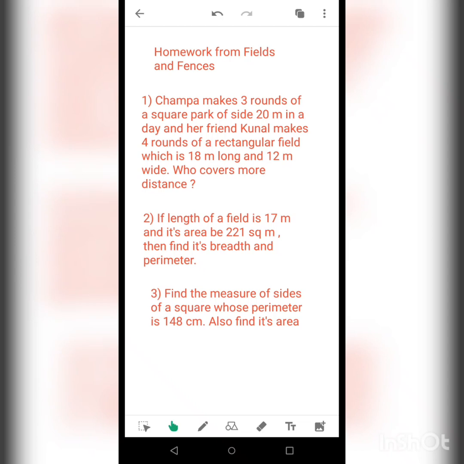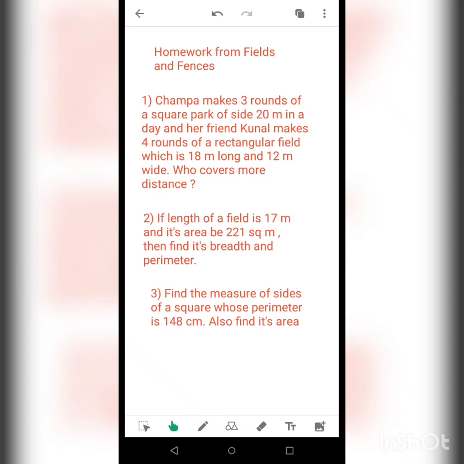So separately, first you find out the perimeter of each of those. First you find out the perimeter of the square field, then if she makes 3 rounds, the total distance covered in 3 rounds. Then come to the rectangular field.